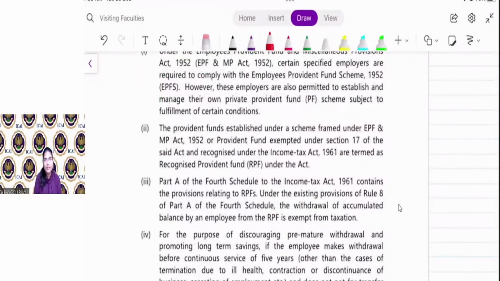The Provident Fund established under a scheme framed under the EPF and MP Act and all Provident Funds exempted under Section 17 of the said Act and recognized under the Income Tax Act are termed as recognized Provident Fund. You already learned this definition in the salary chapter.